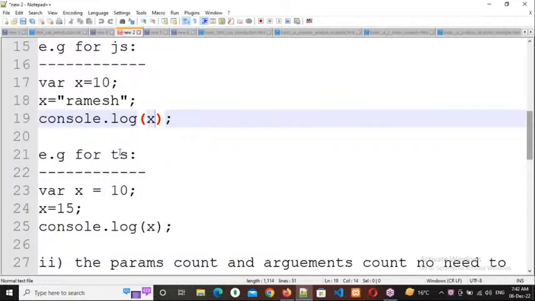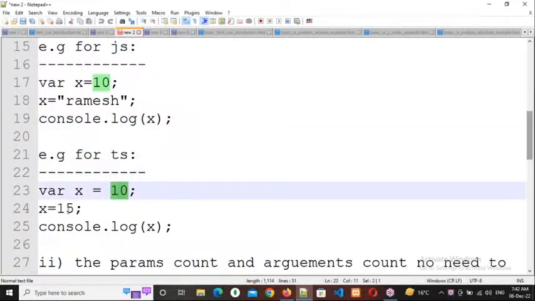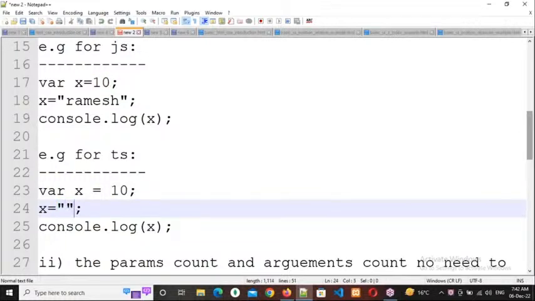If you do the same thing with TypeScript, what is the output I will get? 10, 15, and see, same thing I'm doing here.